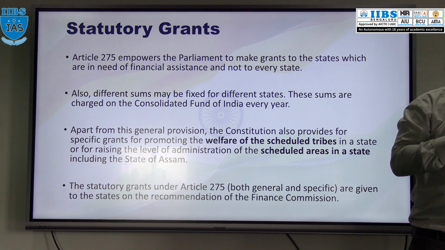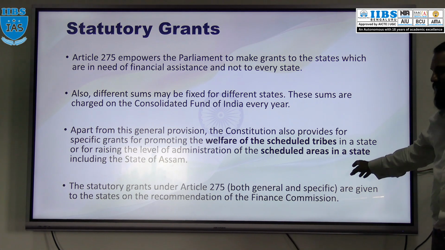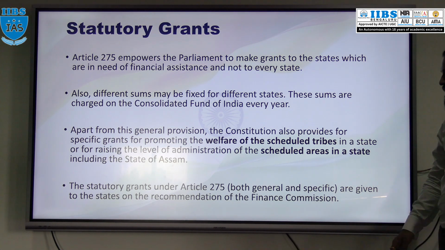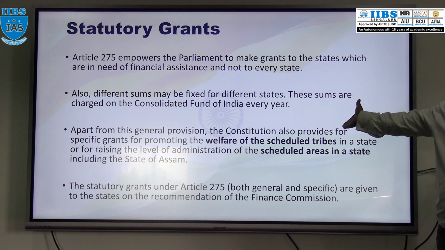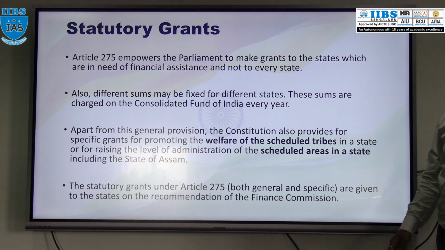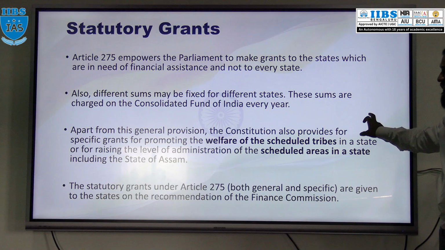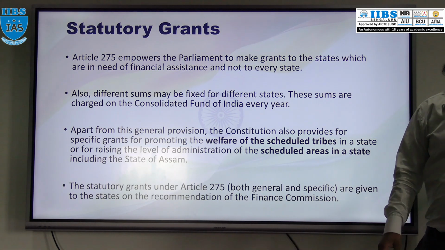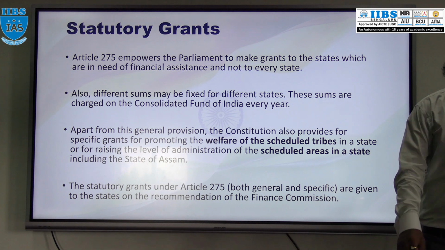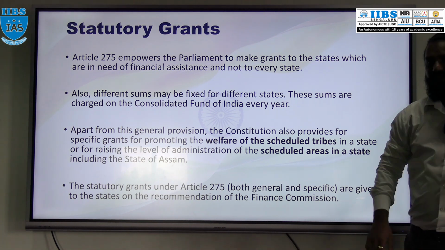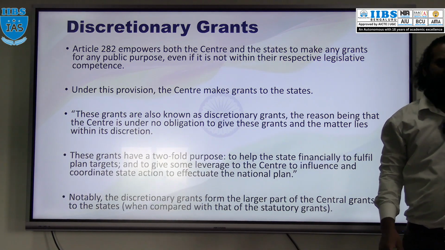Here if you observe, the statutory grants are for both general purpose as well as specific purpose: general purpose financial assistance, and specific purpose for promoting the welfare of scheduled tribes and scheduled areas. And this grant will be given on the recommendation of the Finance Commission. Got it? The central government simply won't give a grant. This grant will be given to the state only on the recommendation of the Finance Commission. So this is about the statutory grant.